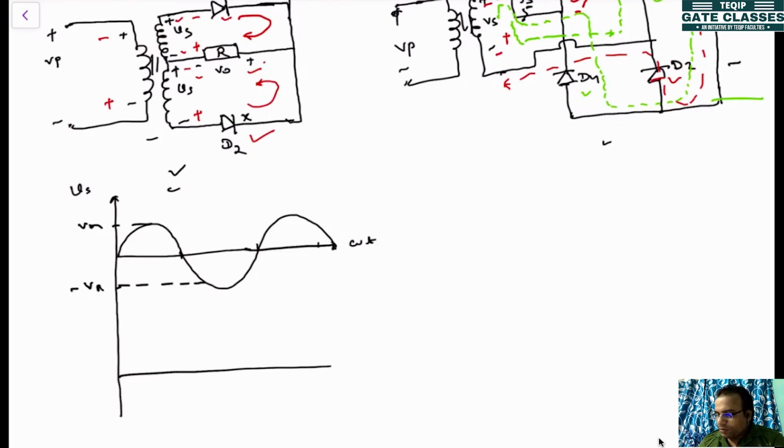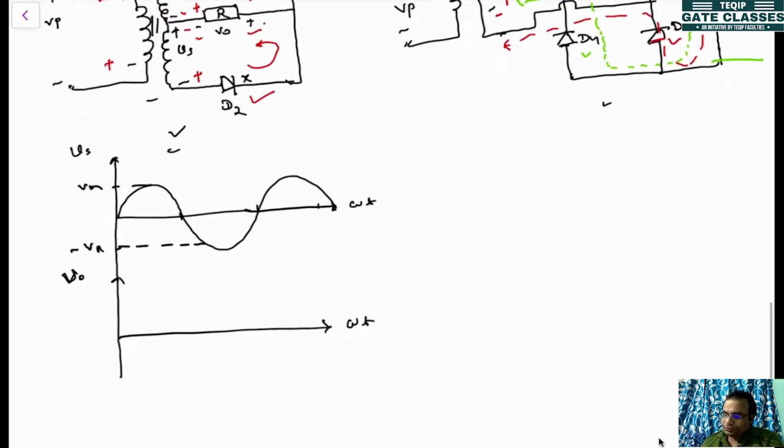Now if you plot the output voltage V0, so this is 0, this is pi, this is 2 pi, this is 3 pi.